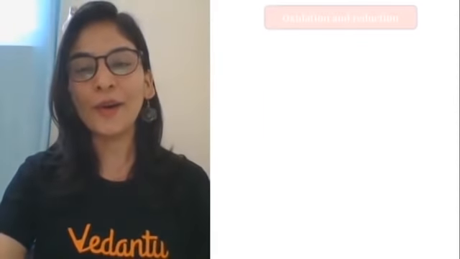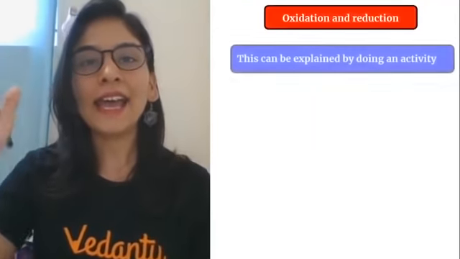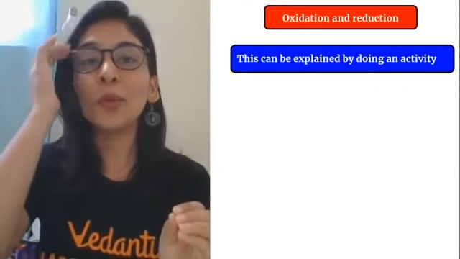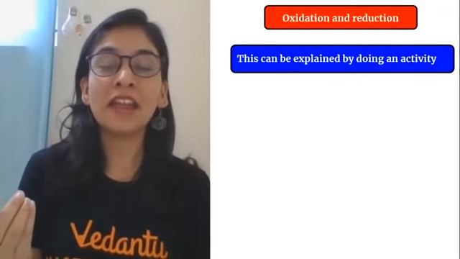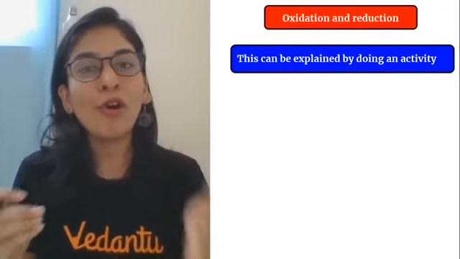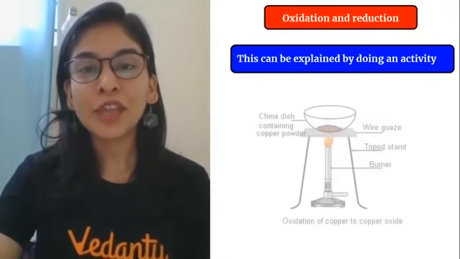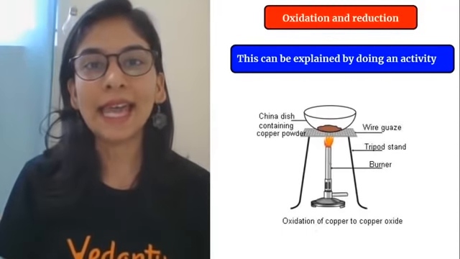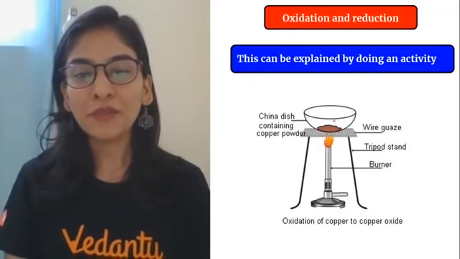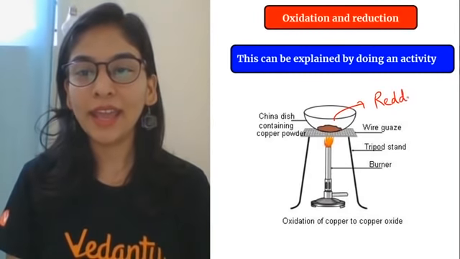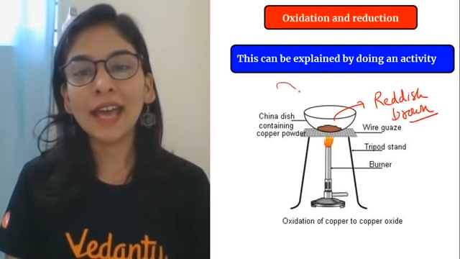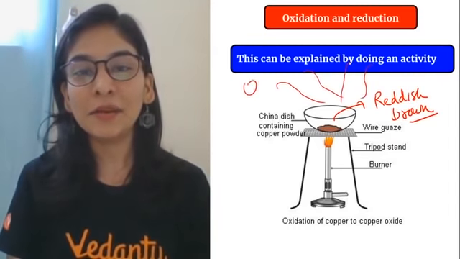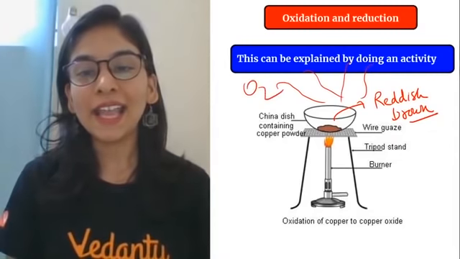Okay, chalo phir karte hain, and I will try to make you understand this topic with the help of a small activity, that how redox reaction can happen, means how oxidation and reduction can happen. तो वो activity क्या है students? In laboratory I took copper powder which is of reddish brown color. Okay, copper powder is reddish brown in color. I took it, and in the presence of this air which is around it, I am heating it.